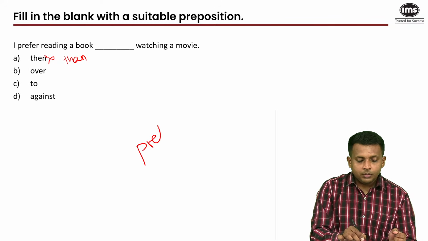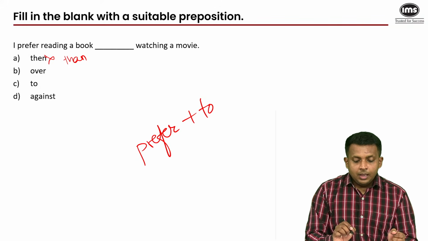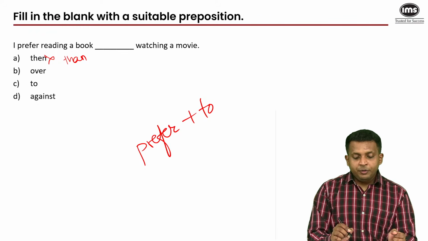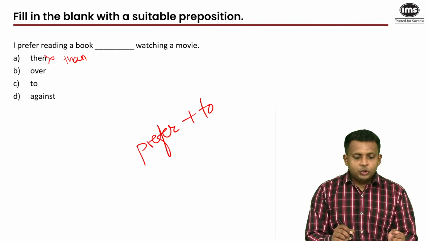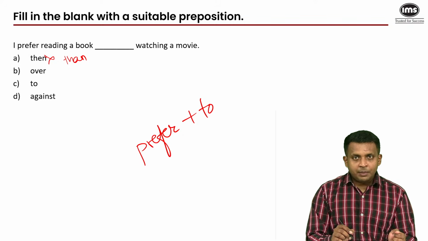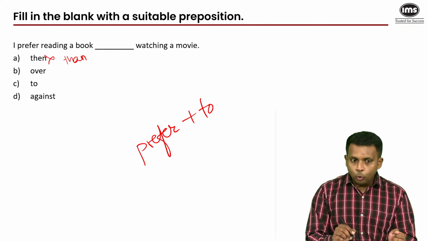Now, prefer is followed by to. I prefer hot chocolate to green tea. So prefer does not take than. I prefer hot chocolate than green tea is incorrect. And you do not use over with prefer, you do not use against with prefer.